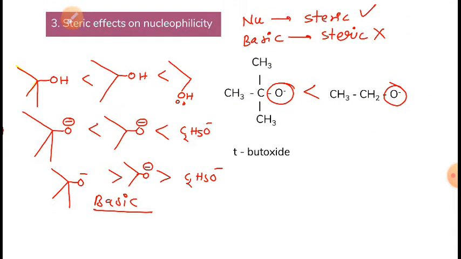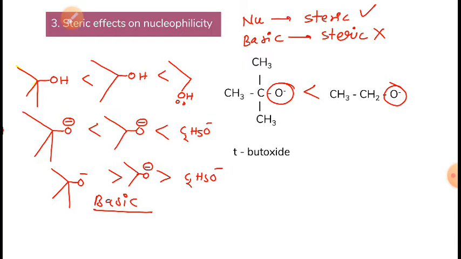One always keep in mind that the size increases, so as the size increases, what we can conclude, nucleophilicity will be affected by the steric factor. Steric effect will affect nucleophilicity, but it will not affect basicity. So we can say, size increases, nucleophilicity decreases.